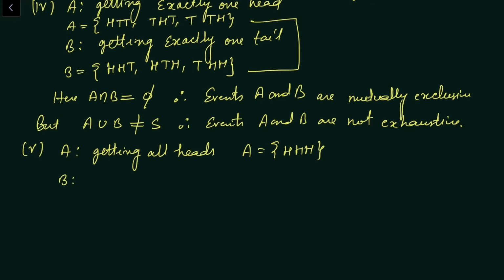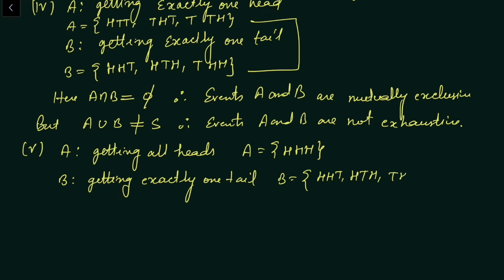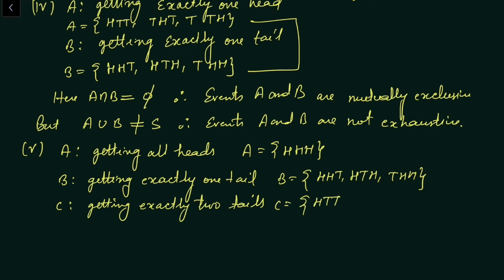Consider event B of getting exactly one tail, B will have HHT, HTH and THH, and consider third event C of getting exactly two tails. In C we will have HTT, THT and TTH.